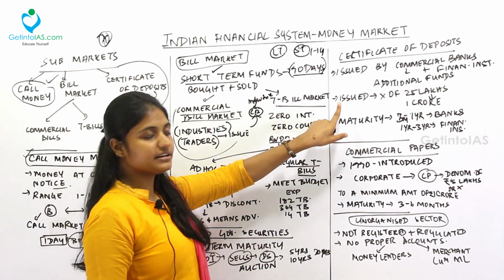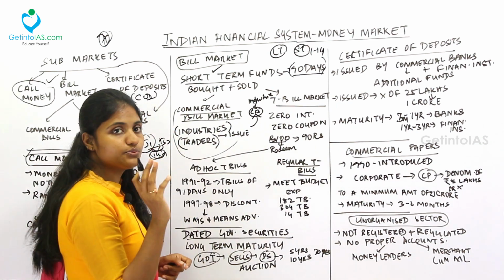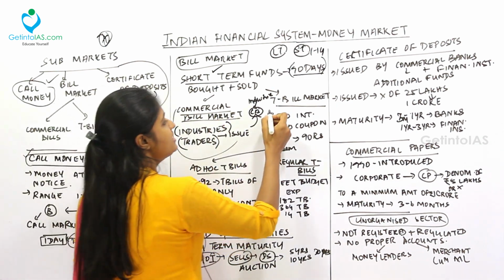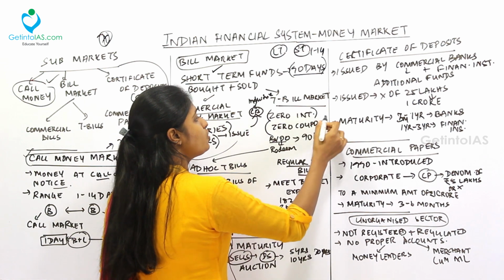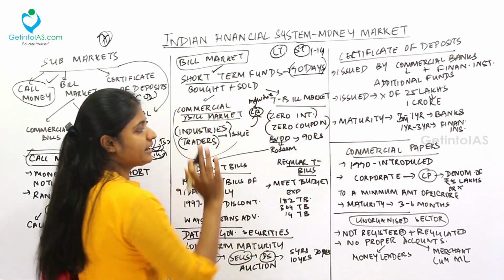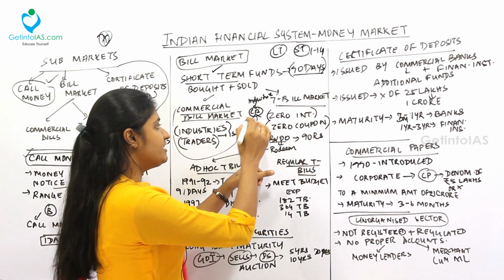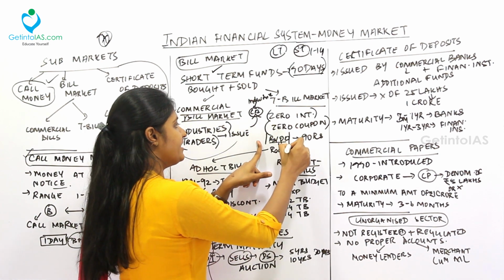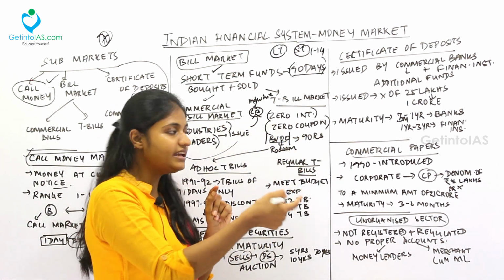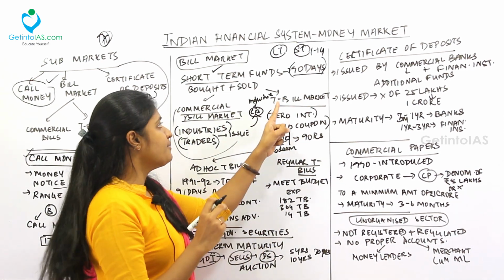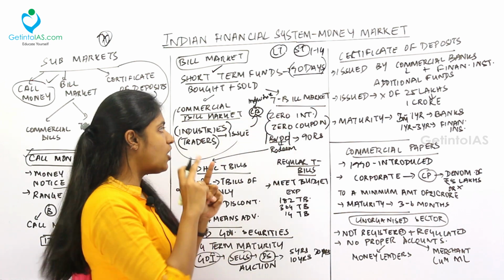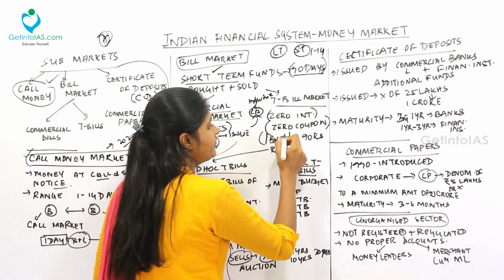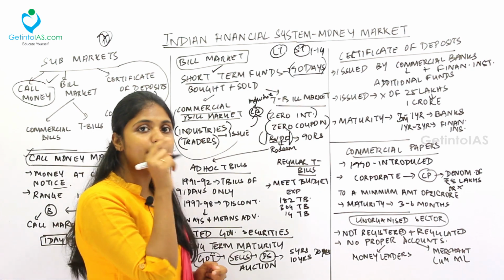What is T-bill market? We already dealt with this. I'll just revise it for you all. It is a zero interest or zero coupon bond. That is called the T-bill market. So under this, see, if the T-bill is issued at ₹100, I can pay ₹90 and get the T-bill. And later, there will be a maturity period for this T-bill, right? On that day, they will give me ₹100. So it is redeemed at the par value.